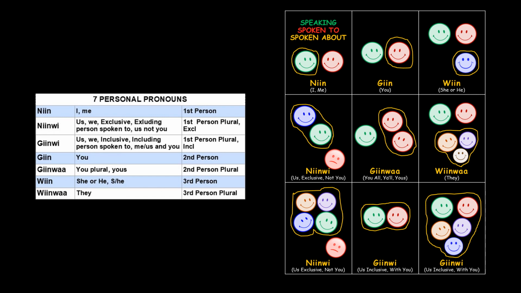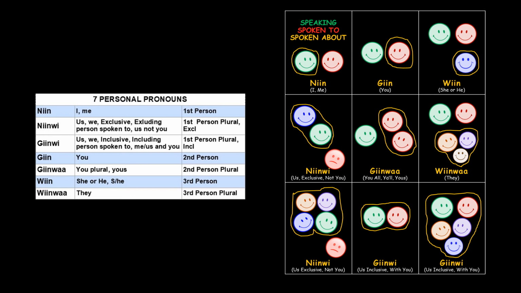The next blue section is ween. Ween is she or he, and it's considered third person. And the last personal pronoun term is weenwa. Weenwa is third person plural, they. You can think of it as he or she plural. So more than one person, they.